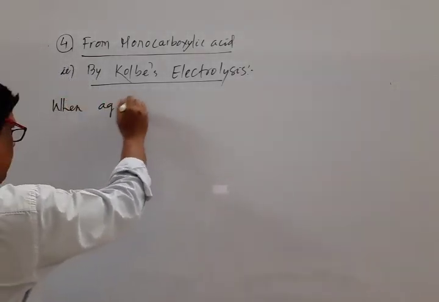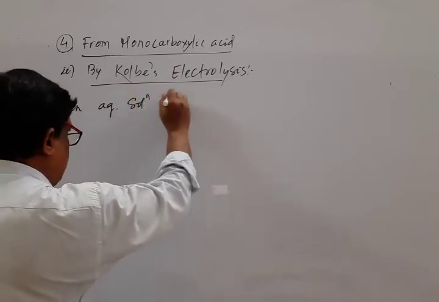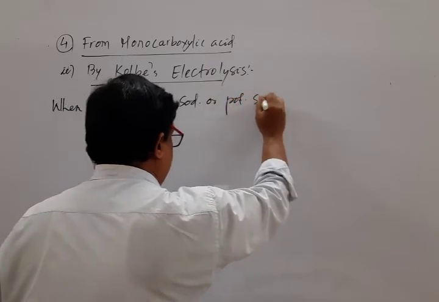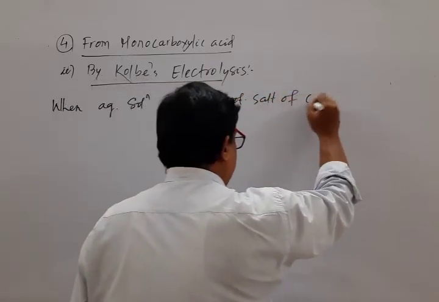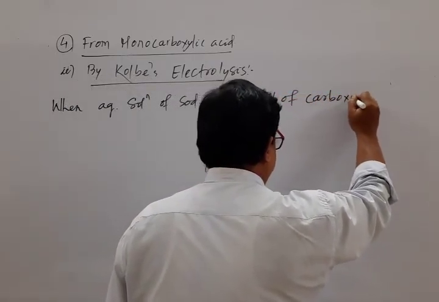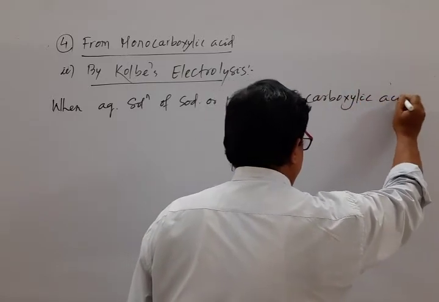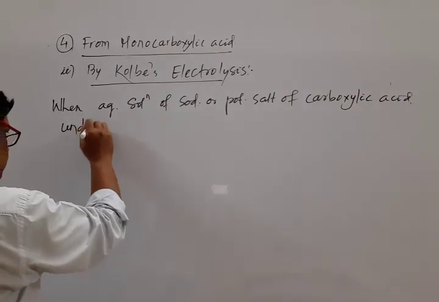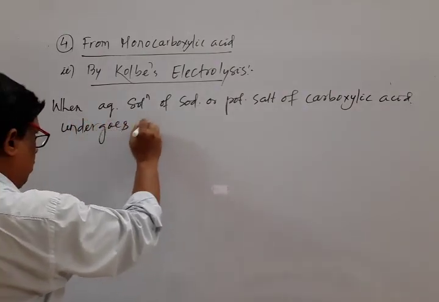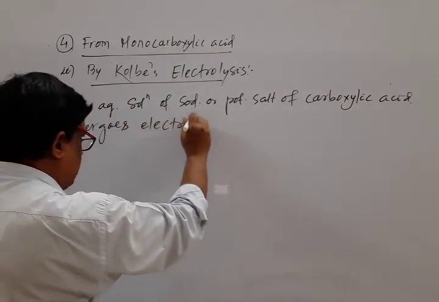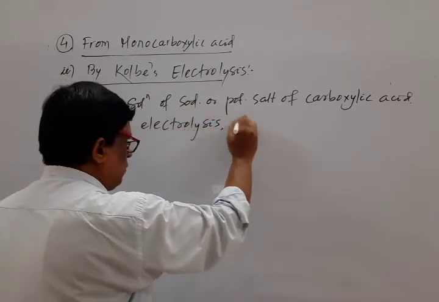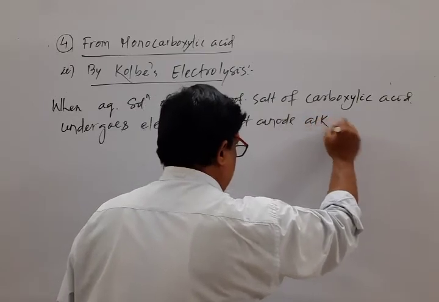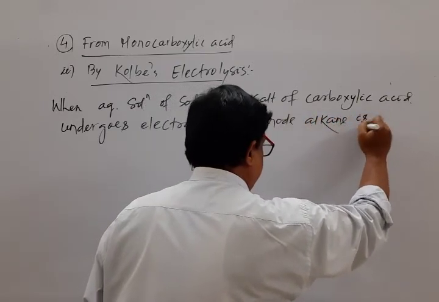When an aqueous solution of sodium or potassium salt of carboxylic acid undergoes electrolysis at the anode, alkane is formed.